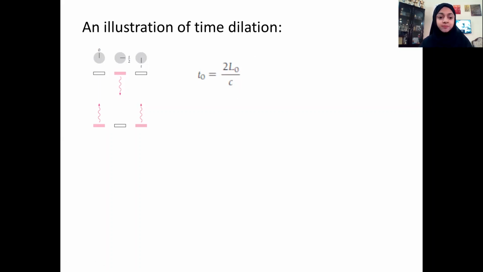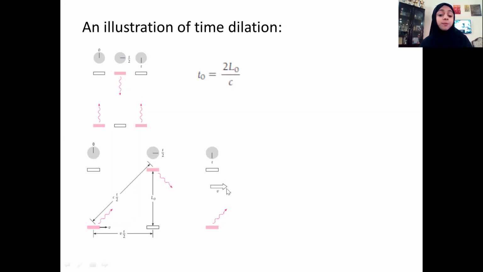Now let us consider the same clock as moving with a velocity v, which is large, comparable to that of light but less than light's velocity, and it is traveling in this direction. Note that this direction is normal or perpendicular to L0. So L0 is not changing. The mirror or the clock is traveling in this direction with a velocity v.